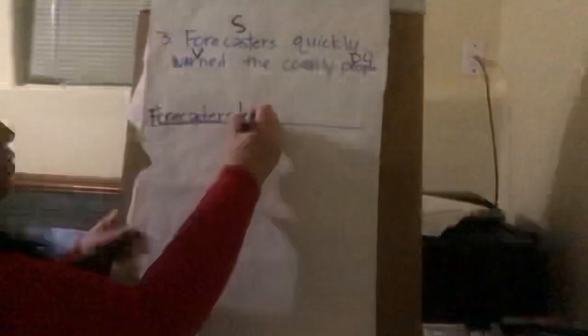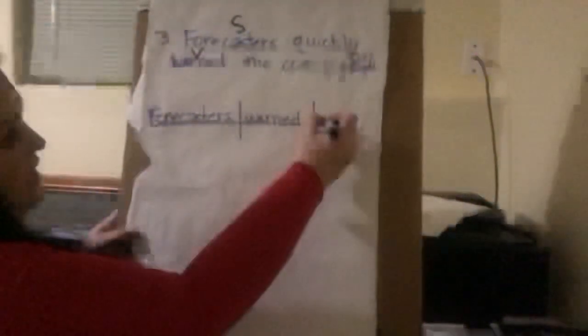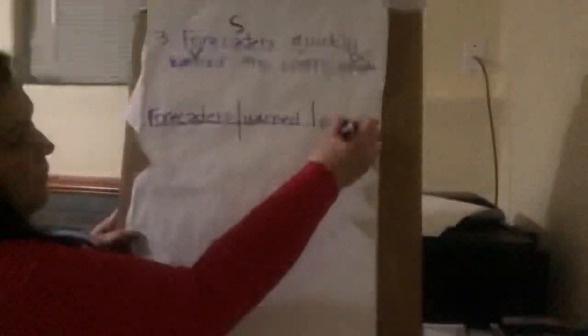And we didn't have any prepositional phrases to deal with, so we're ready to go. So let's get our main stuff in our diagram. We have forecasters as our subject. We have warned as our verb. And then we have our DO of people.